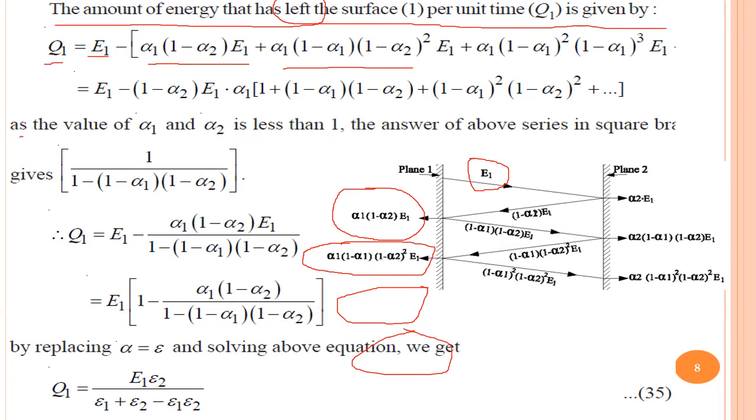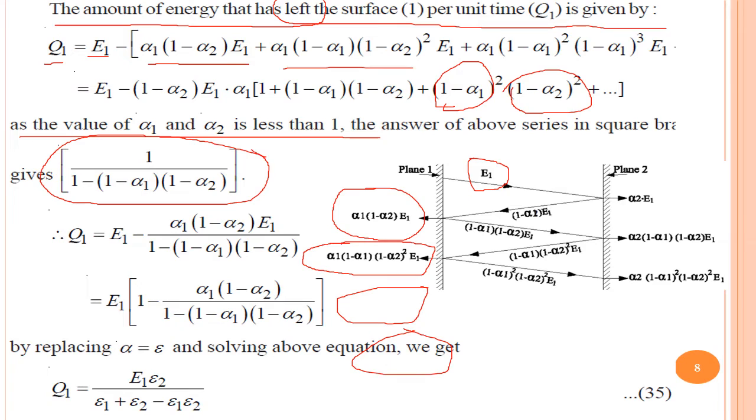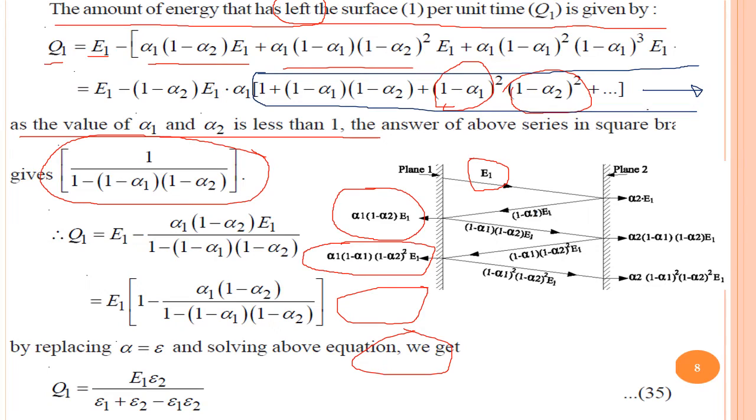If we think that the values of alpha 1 and alpha 2 are definitely less than 1, then the square of these terms is much smaller. So for all the terms available in the square bracket, according to maths, that is equal to 1 upon 1 minus alpha 1 into 1 minus alpha 2.